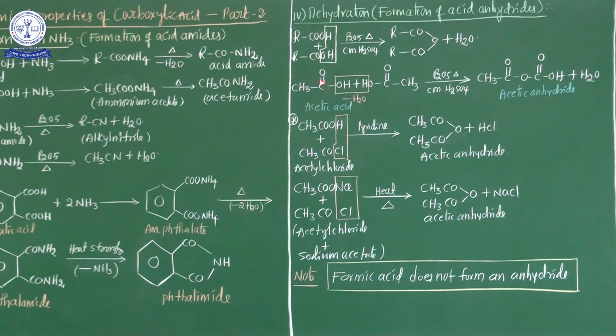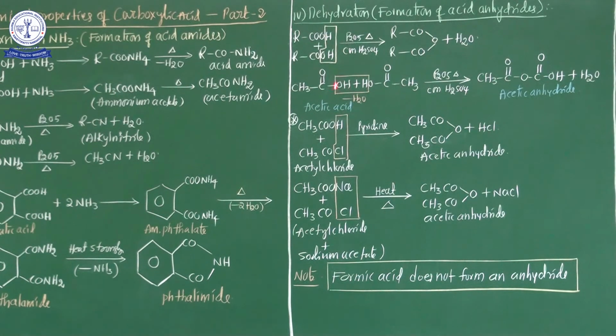See here, CH3COOH and CH3COOH. It means 2 moles of acetic acid, or 2 molecules of acetic acid. Here from one acetic acid the OH group is eliminated. Already I said the chemical properties belong to the reactions involving the hydroxyl group.